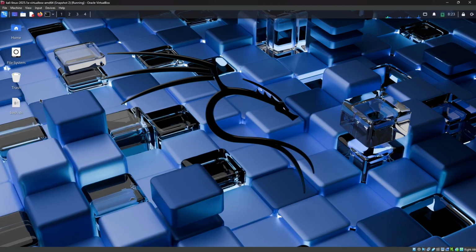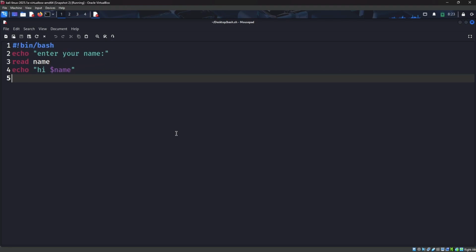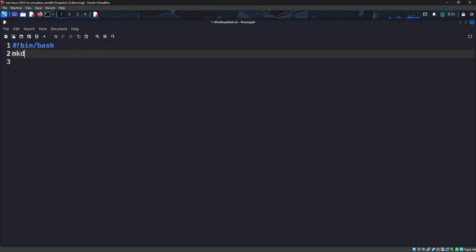Anyways, let's open this in Mousepad again. Let me use mkdir to make a directory. If you don't know the basic Linux commands, then you need to watch that particular video. So mkdir to make the directory.